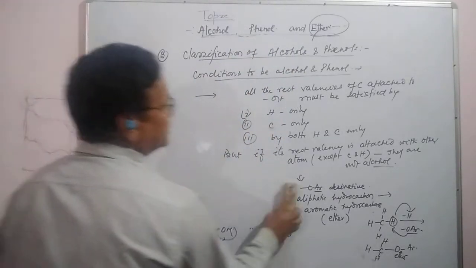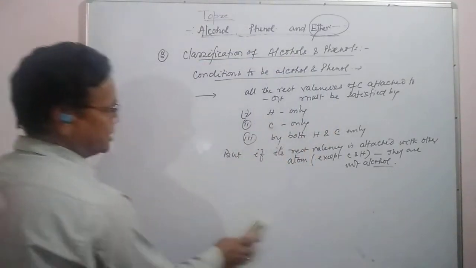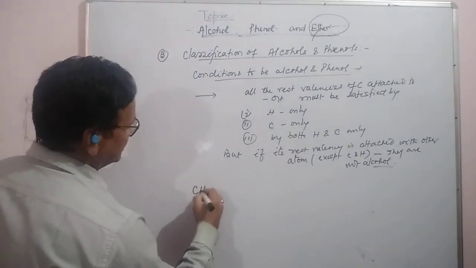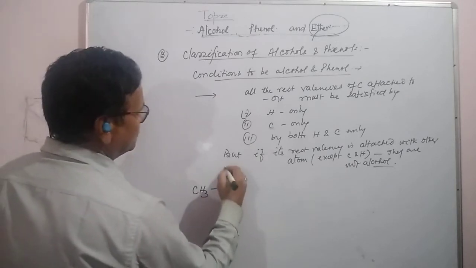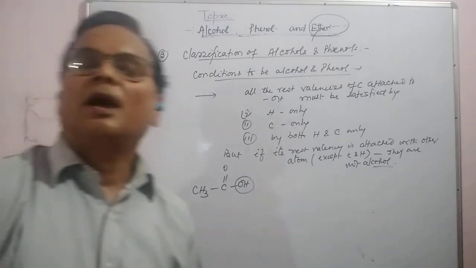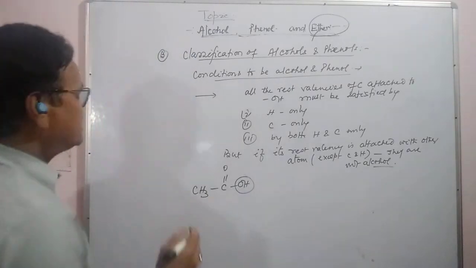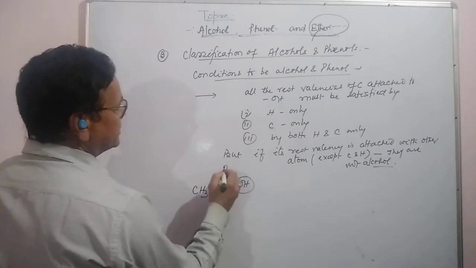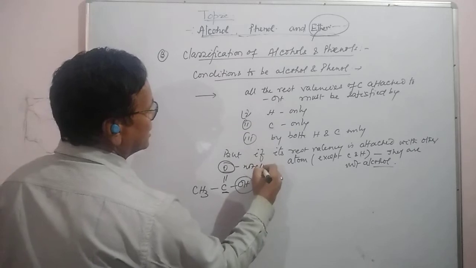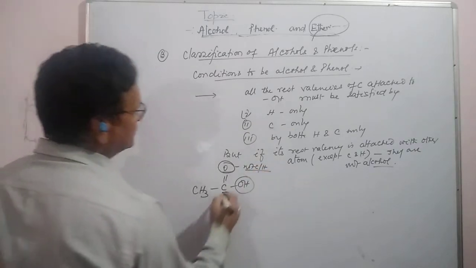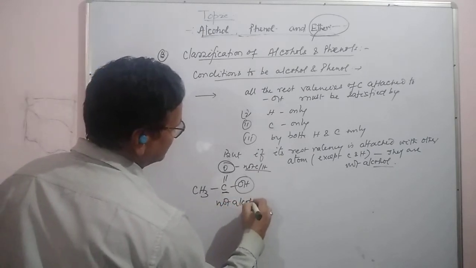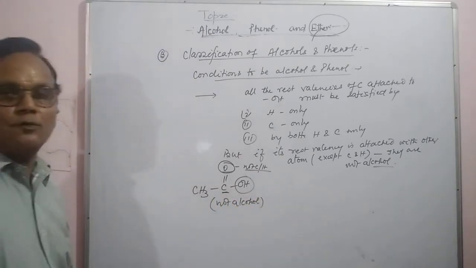Let us take an example: CH3COOH. The hydroxyl group is here, but that carbon is attached to oxygen, which is not carbon or hydrogen. So this is not actually alcohol.